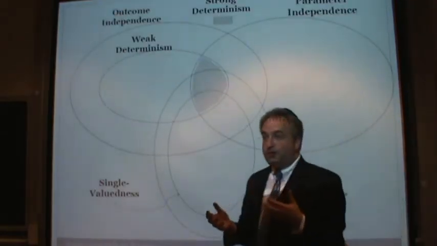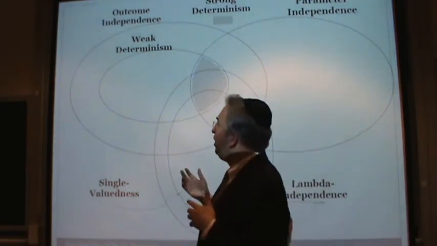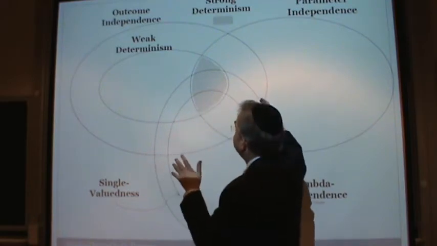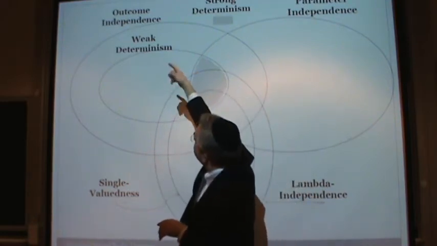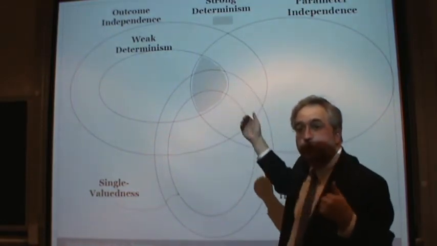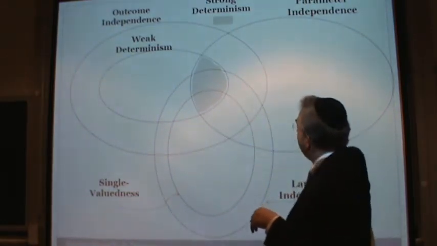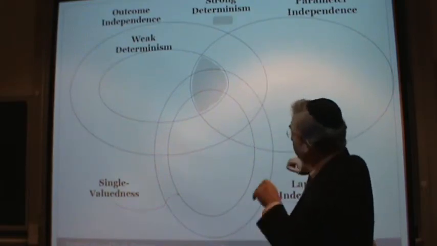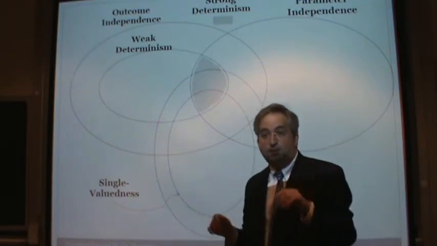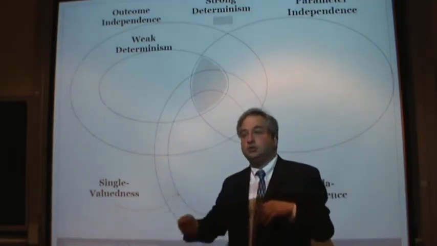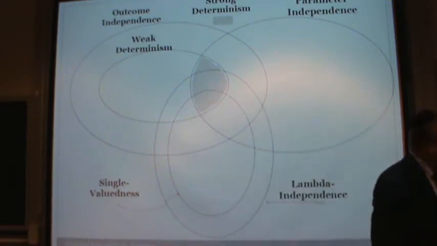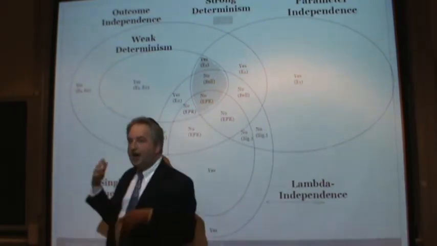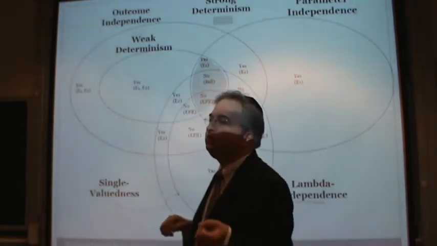We described all these different properties using probability theory, and then we put them into a nice Venn diagram, which again organizes them, what implies what. Weak determinism implies outcome independence. Whatever these properties are, we'll talk about it later on, but we get 6 different properties and I think 16 different regions describing what these properties are. And again, it's all done with probability theory. So certain probability distributions can occur or cannot occur. And then we go one step further, and we say, which regions can happen and which regions cannot happen.